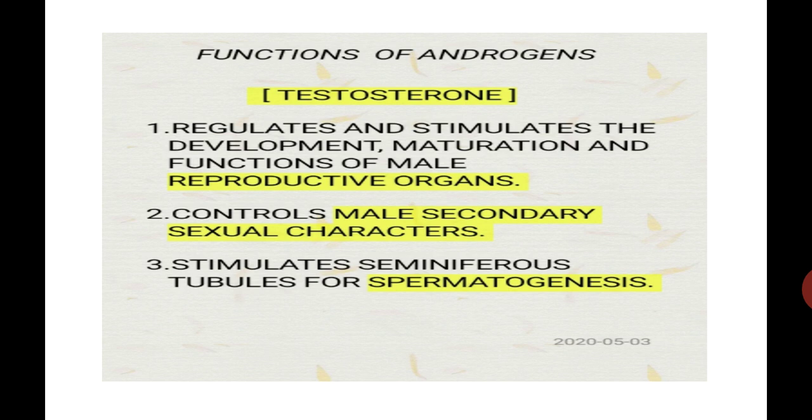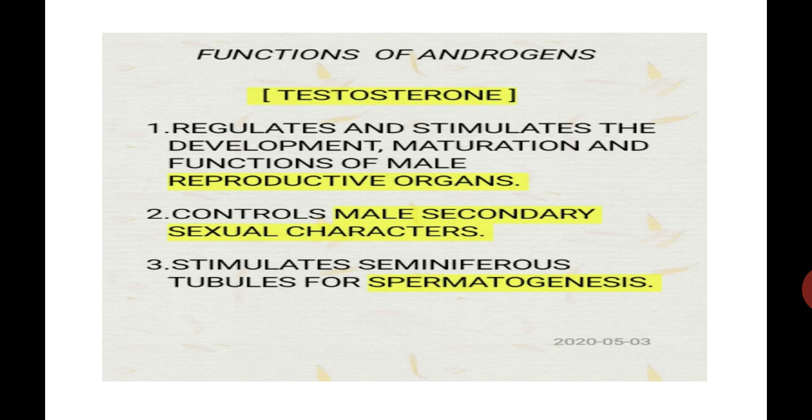Number two, the second function: it also controls the male secondary sexual characters. What are the male secondary sexual characters? Muscular growth, growth of facial and axillary hairs, aggressiveness and the low pitch of voice are called male secondary sexual characters.